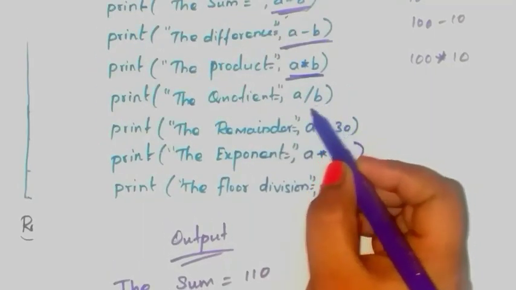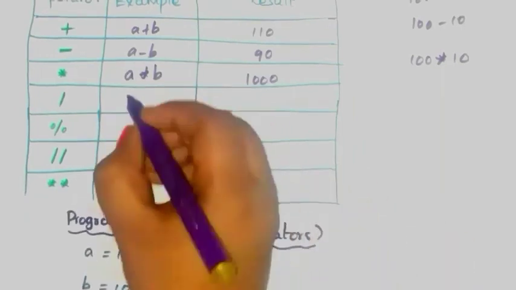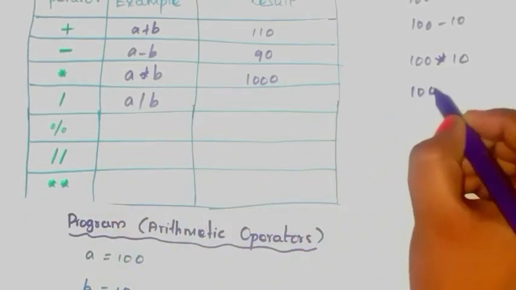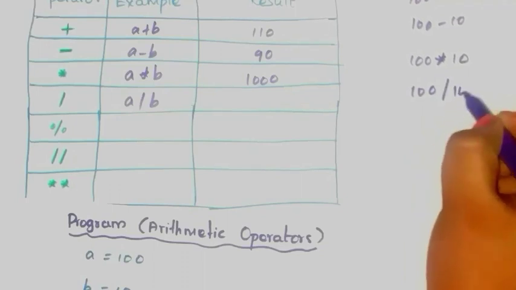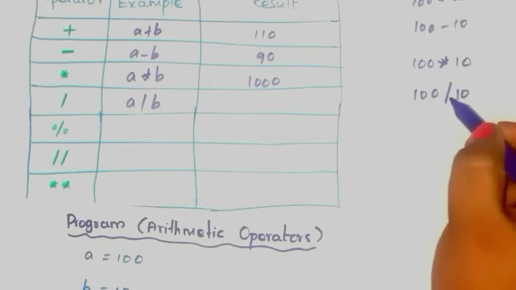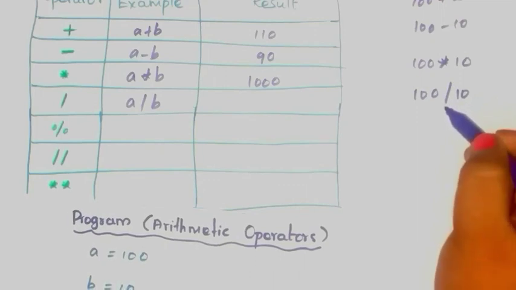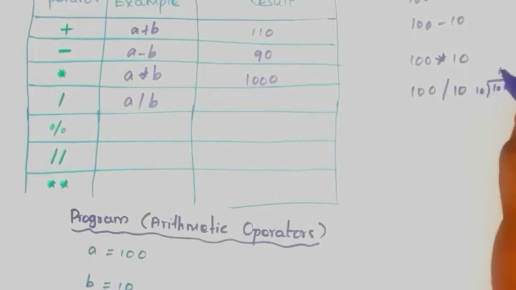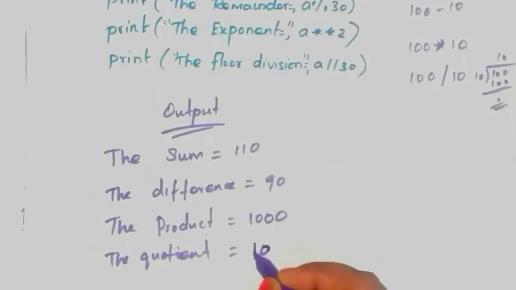Next, the quotient is equal to a divided by b. See here, a, 100, divided by b, 10. So 100 divided by 10, it returns the quotient value. What is the quotient value? 100 divided by 10 is 10. So here write 10.